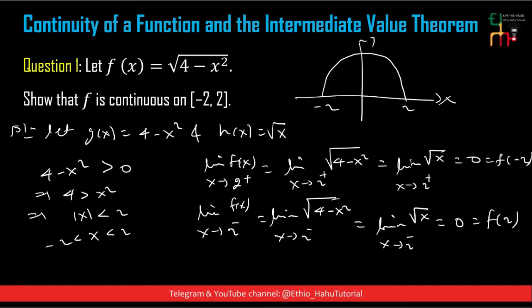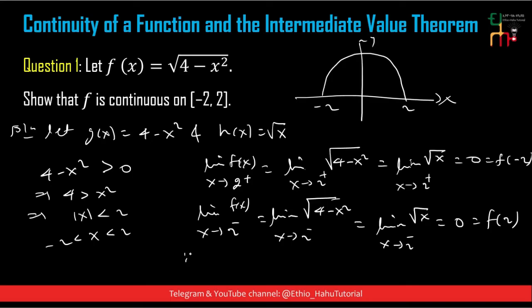So approaching from the right it is equal to f of minus 2, and approaching from the left it is equal to f of 2.